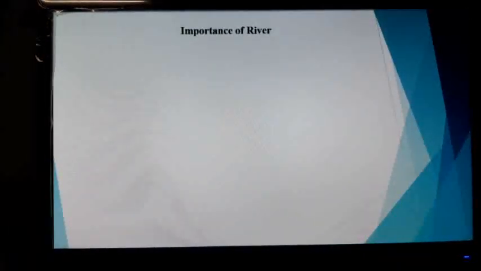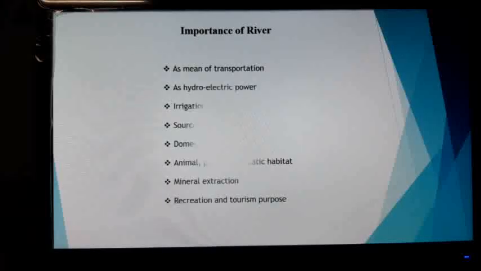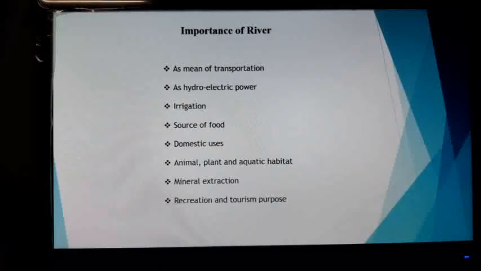Now the importance of rivers. There is a lot of importance of rivers. As you all know, every civilization in the historical era was situated almost on the bank of a river, like our Indus civilization on the bank of the Indus, the Nile civilization on the bank of the Nile river.